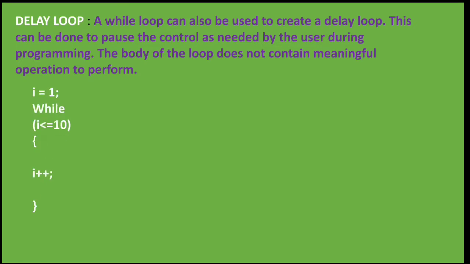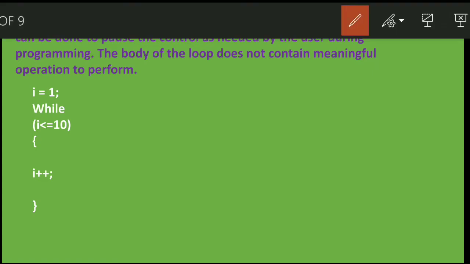If you see an example, I equals 1, while I is less than or equal to 10 and I plus plus. Now in this, what will happen? The variable I will be incremented and the program will run for 10 times, but there is no meaningful operation to be performed.